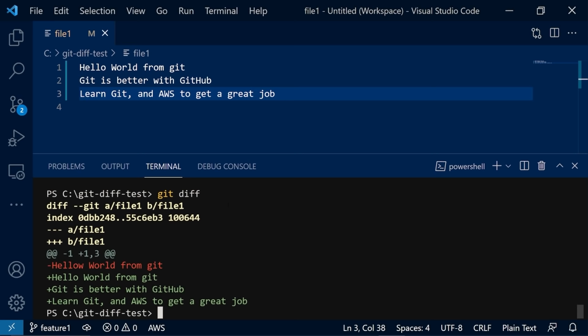Since this file is small, you are only seeing this one section, but if this file was a large one and you changed multiple areas of the file, this section will replicate with the appropriate starting line number and number of lines impacted. It is not always easy to use this command line to show the differences, but later on we will use some tools to see this. Also, we will see how the differences are shown in GitHub, which is a little bit easier to understand.